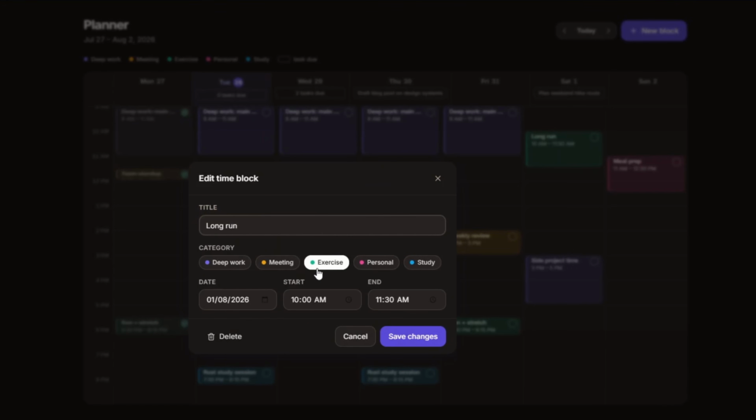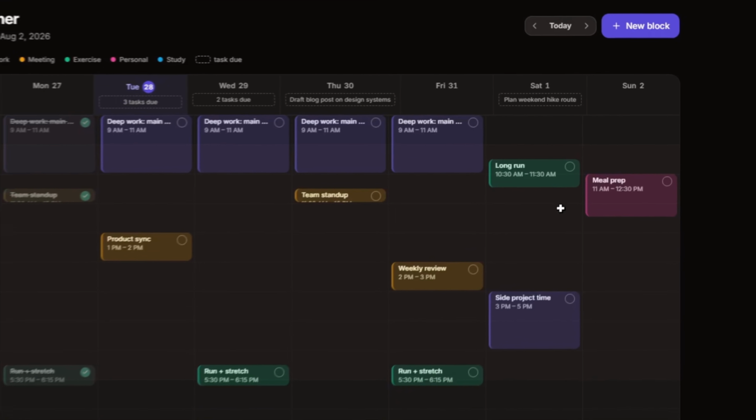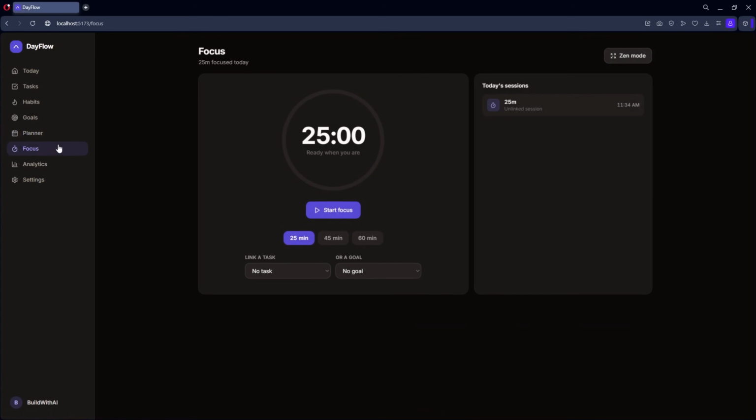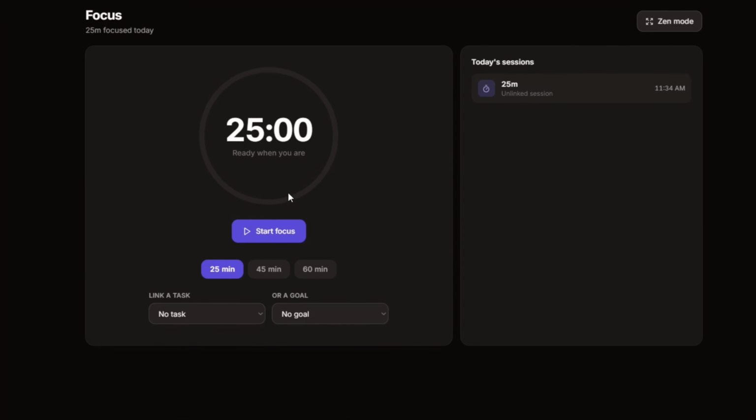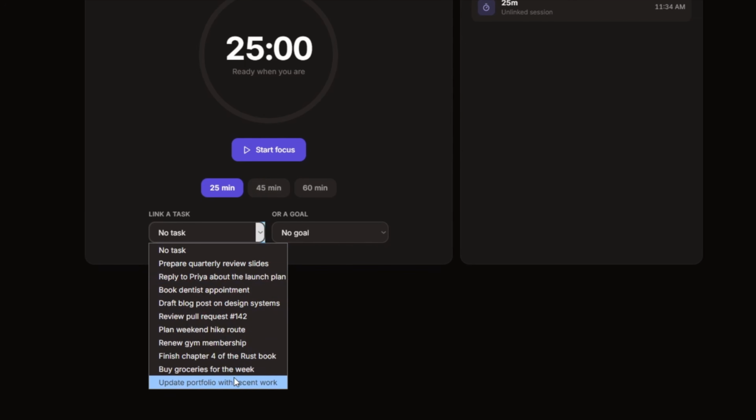Let me test what happens if I change one of these tasks. Will it update the calendar immediately? So let me try changing the time of this, and nice, it updated immediately. That's cool. Now on the focus session, and cool, it looks like a timer, and I can link each focus section to a task or a goal.